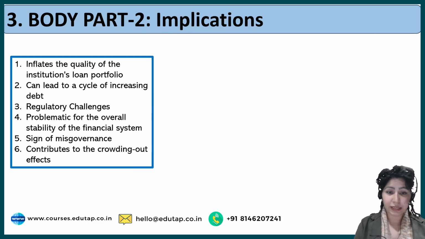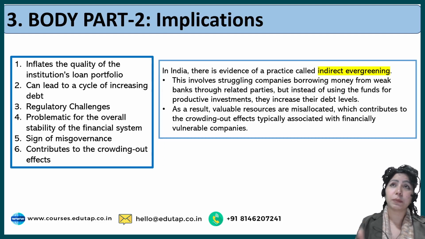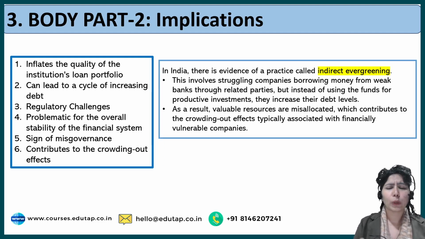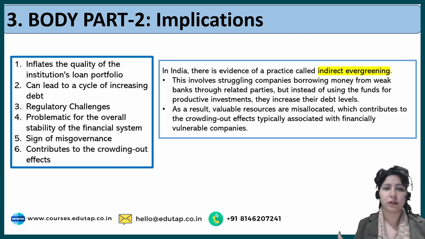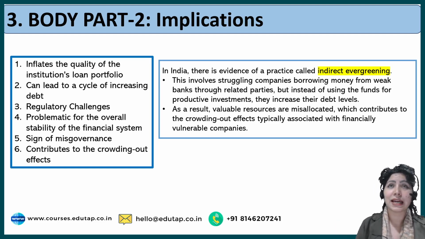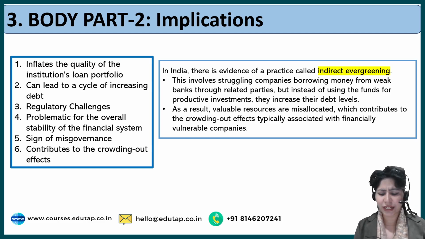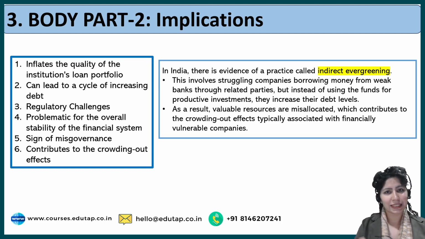Then it contributes to the crowding out effects. Now, many a times there are small banks, urban cooperative banks, rural banks, so many banks in the country, so many borrowing institutions or financial institutions in the country. What happens is that your big banks, especially which are important for the economy, they are under tight regulations of RBI, and they maintain mostly a clean balance sheet since 2016, since they talked about their NPAs.